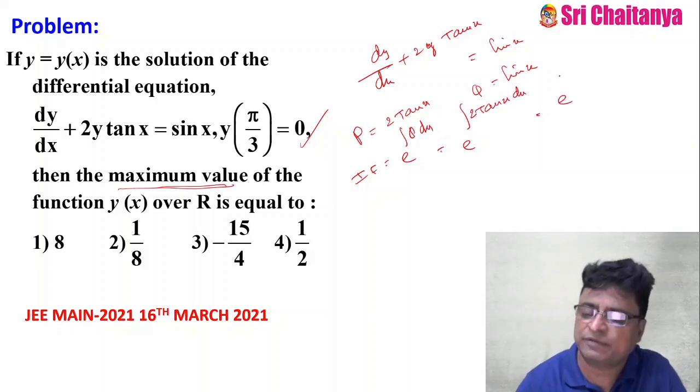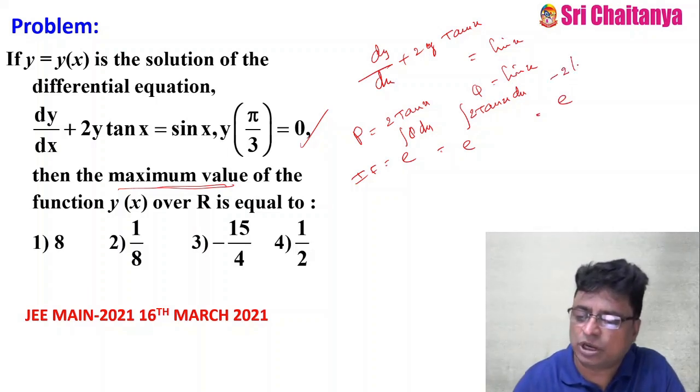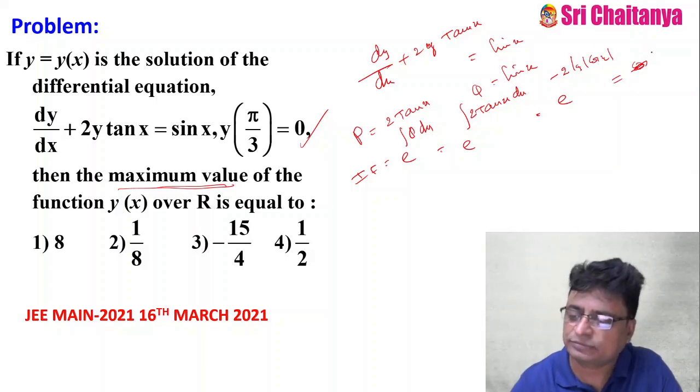This is e to the power of minus 2 log mod cos x, or I can write it as secant square x. This is my IF.